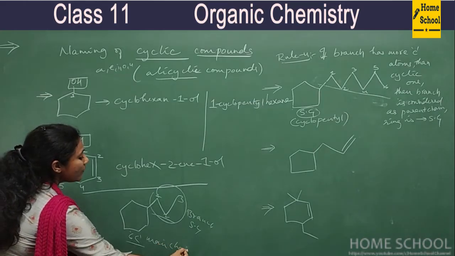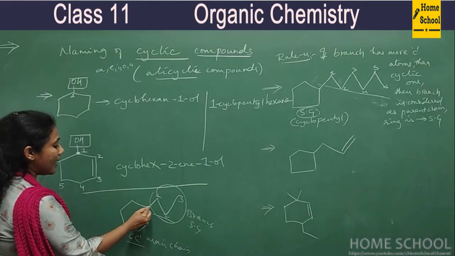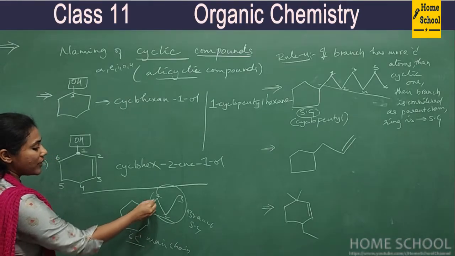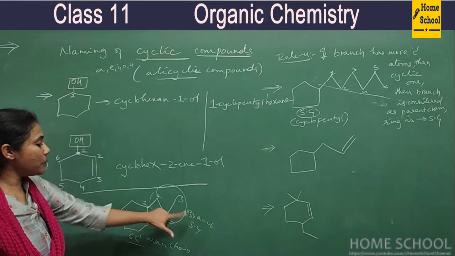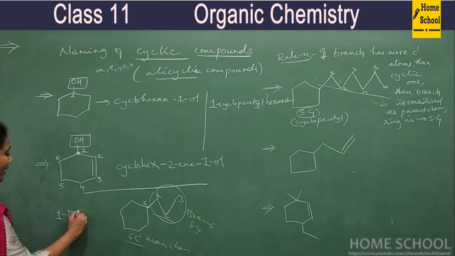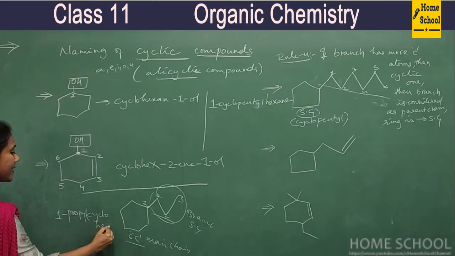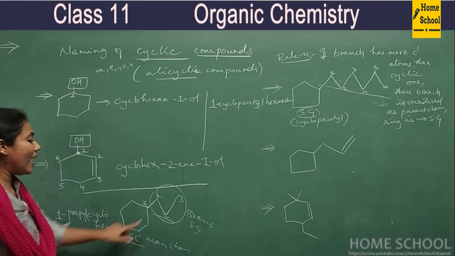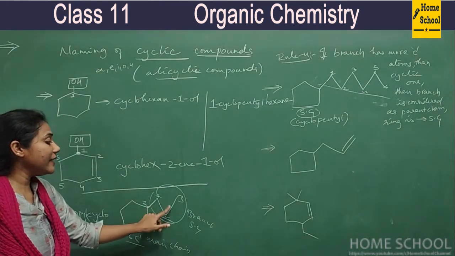So how do you name this? This carbon itself is number 1 because the branch is attached to it. 3 carbons means propyl. So the name of this compound is 1-propylcyclohexane.